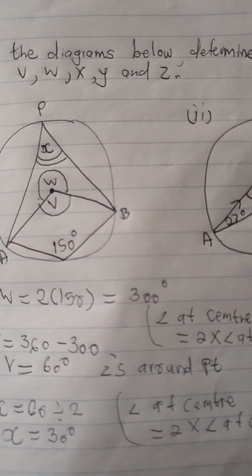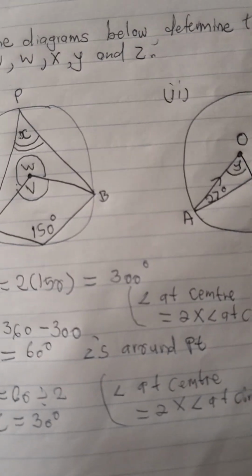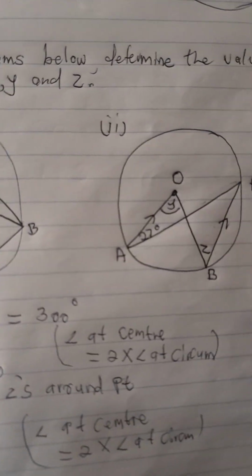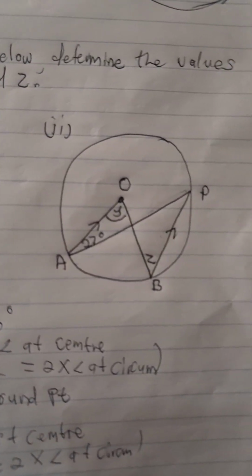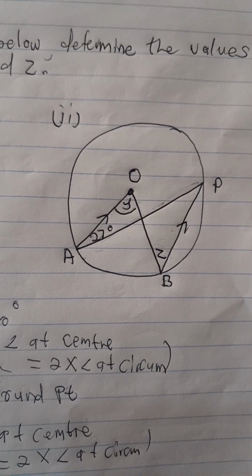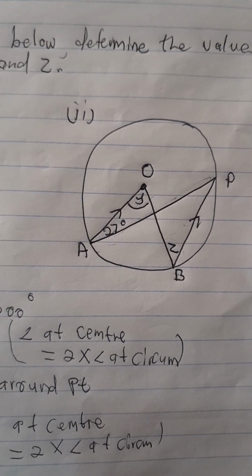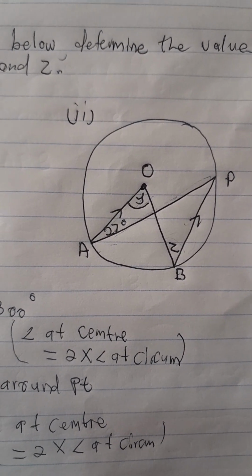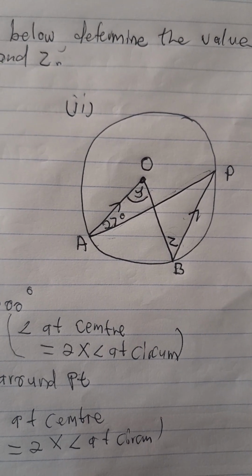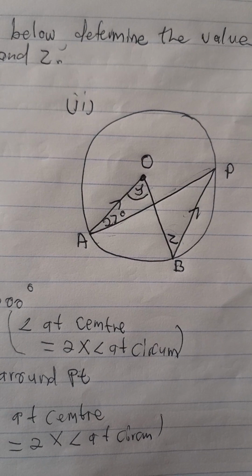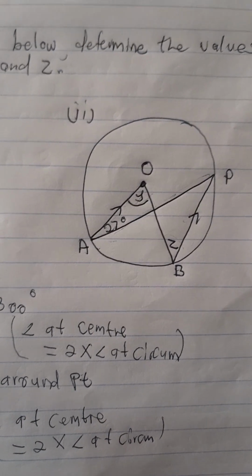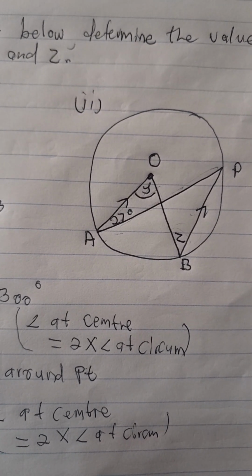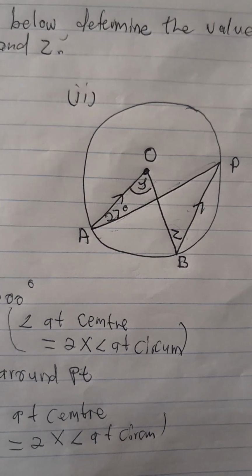So already, guys, we have dealt with V, W, X. What is left is Y and Z. Let's go to the second diagram. In the second diagram, we are given that OA and PB are parallel. When they are parallel lines, we think of corresponding, alternate, and co-interior angles. So what we could see there is that P will be equal to 27 degrees. What's the reason of saying that?